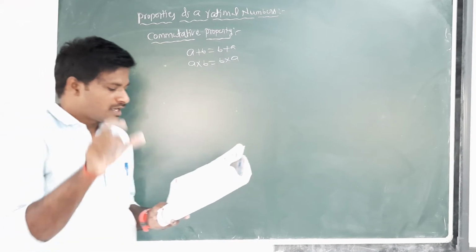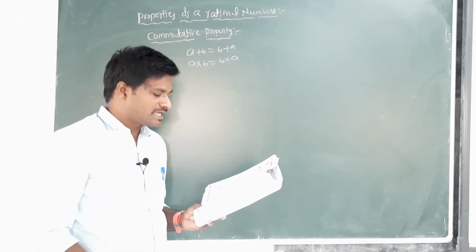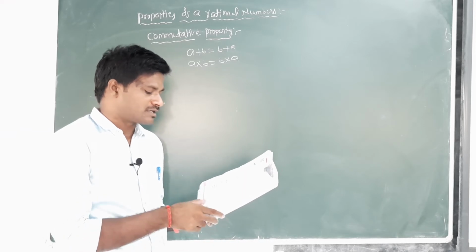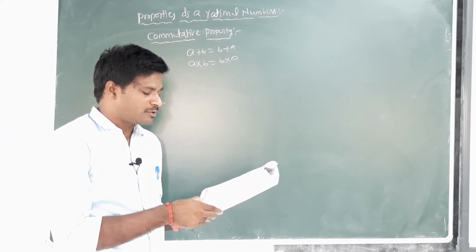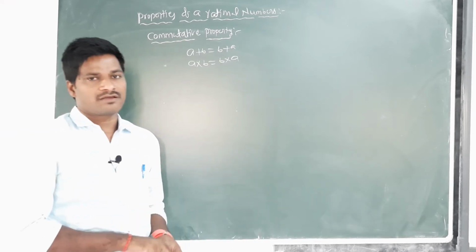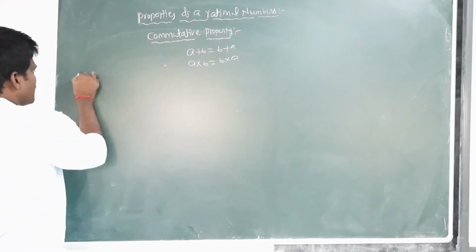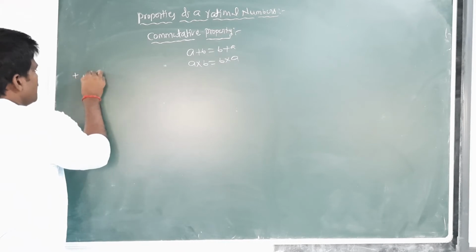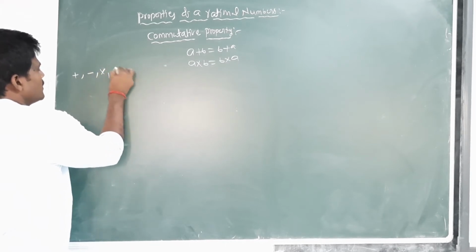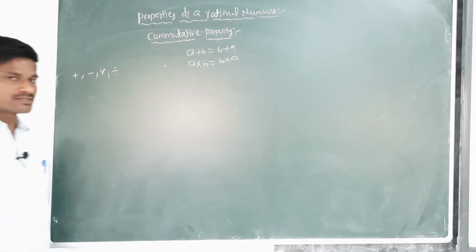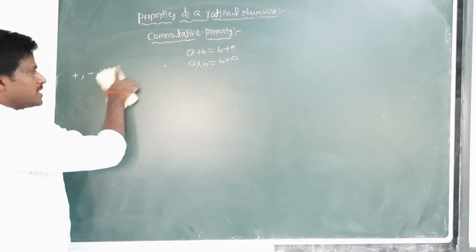The commutative property states that a change in the order of two rational numbers in a binary operation does not change the result. Binary operations are four: plus, minus, into, and divided by.